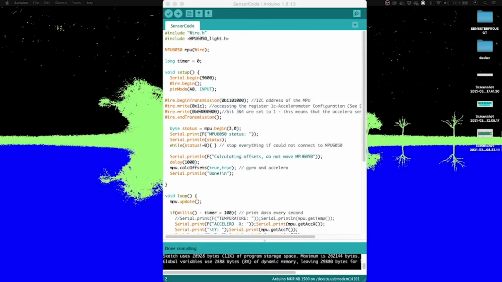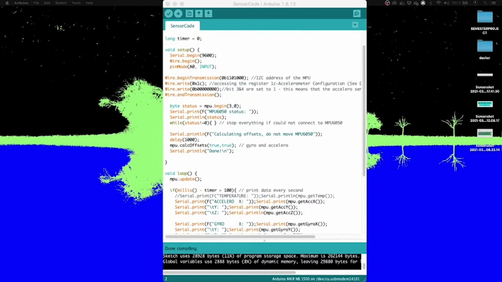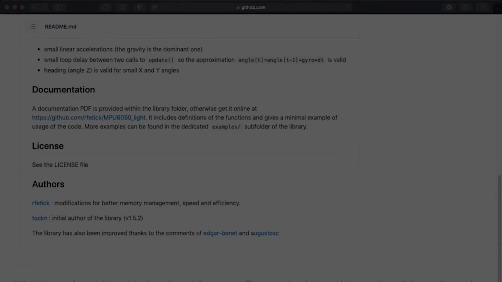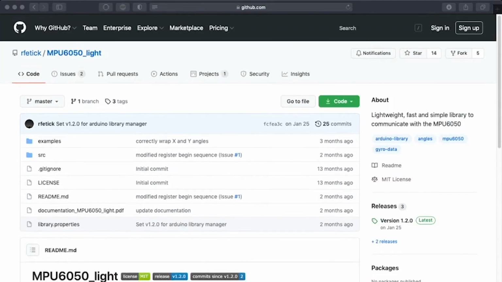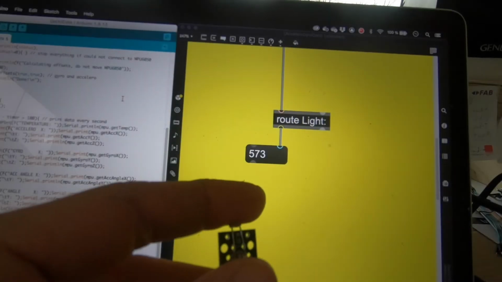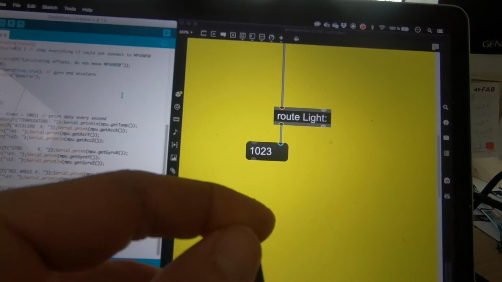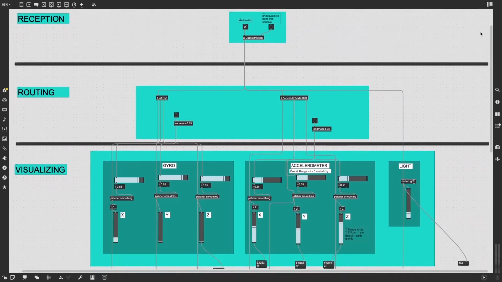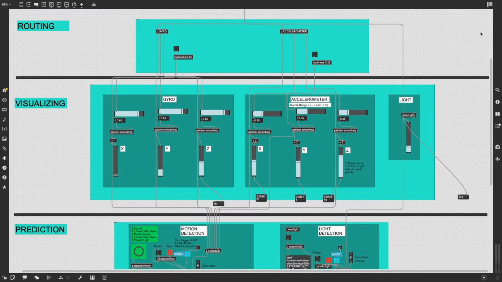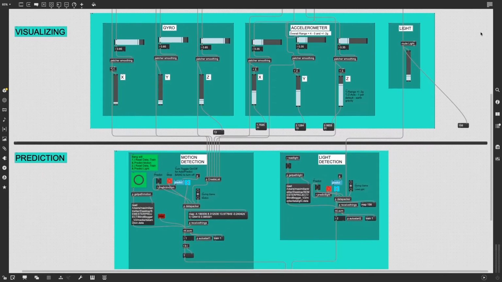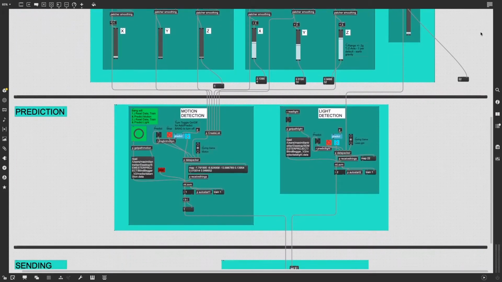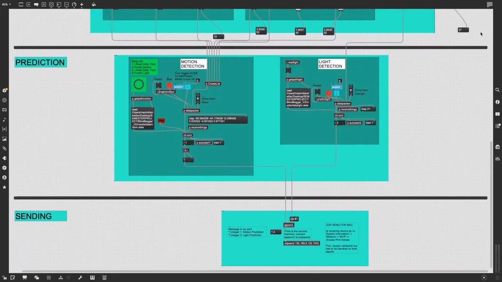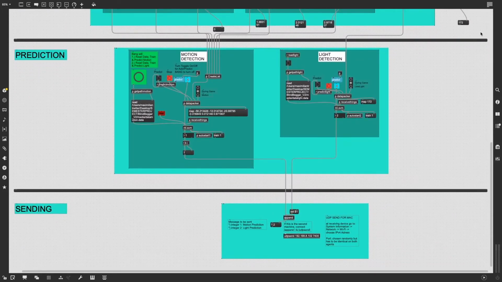The Arduino board runs on a code based on the MPU 6050 light library by Roman J.L. Fettig and Takuto Sato. This code, however, was additionally adapted by myself in order to get the right information from the light resistor sensor. The raw sensor data is then sent into MAX MSP via a serial port. The incoming raw data is firstly encoded, routed and visualized. In the following step, the data is interpreted by a support vector machine and the predicted motion is finally sent into the main gaming algorithm patch using OSC.